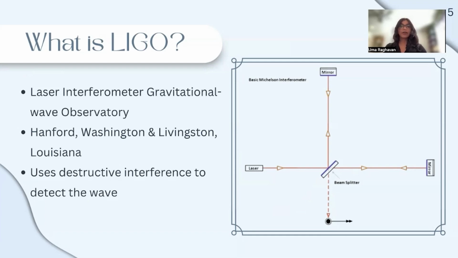However, since the length of the arms have been changed by the wave, the recombined wavelengths don't match up properly thanks to the gravitational wave. This is a simplified explanation, of course, since the LIGO data is actually very noisy.